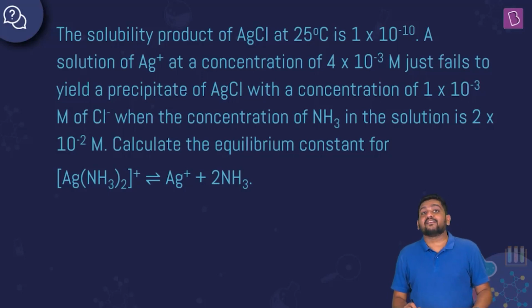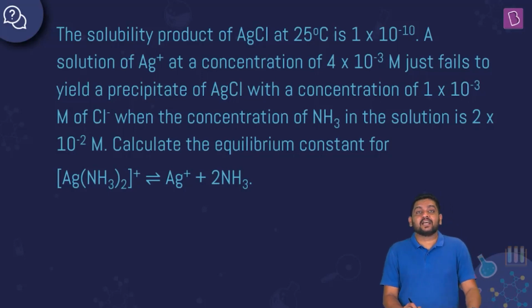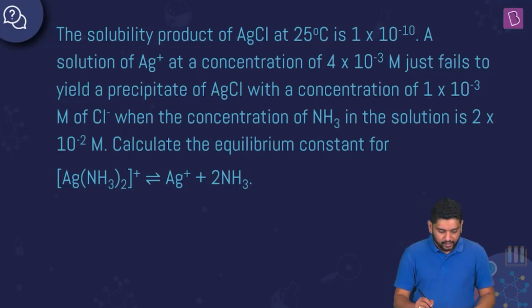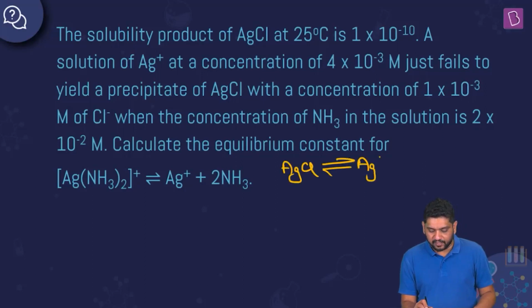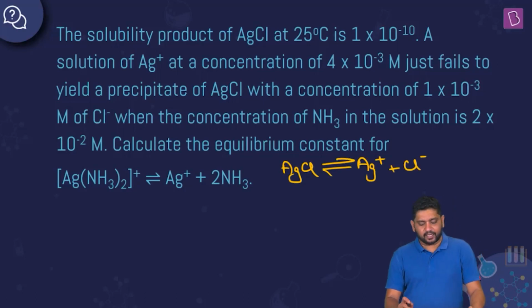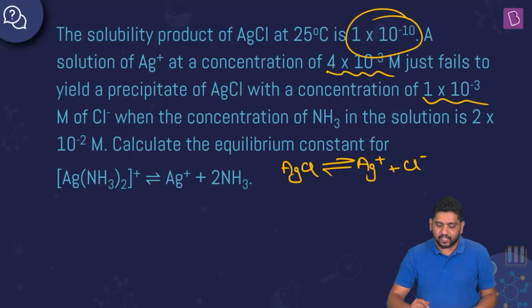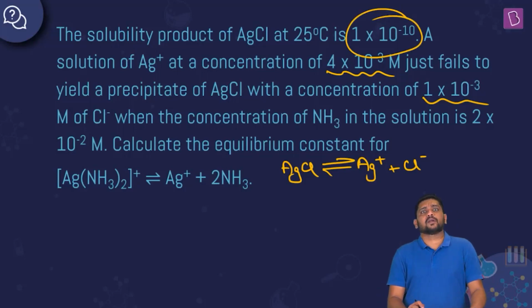So what do we have here? We have an increase in solubility of a sparingly soluble salt due to complex formation. What is the dissociation equation here? We have AgCl giving us Ag plus plus Cl minus. This is my sparingly soluble salt. Qsp, the ionic product under the given concentrations originally, should have been concentration of Ag plus into concentration of Cl minus. This should have been 4 into 10 to the power minus 6, which is way greater than 10 to the power minus 10. So why is it not precipitating here?